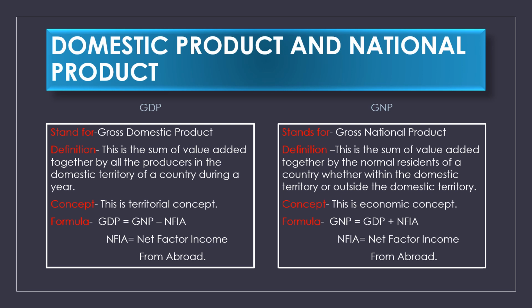Now the question is, what is NFIA? NFIA equals net factor income from abroad. Now, if you want to find out the GNP, GNP equals GDP plus NFIA. Now the same question, what is NFIA? NFIA equals net factor income from abroad. Clear, students?